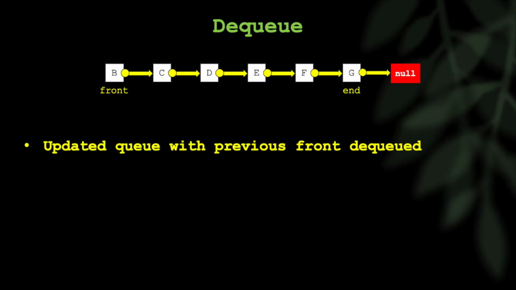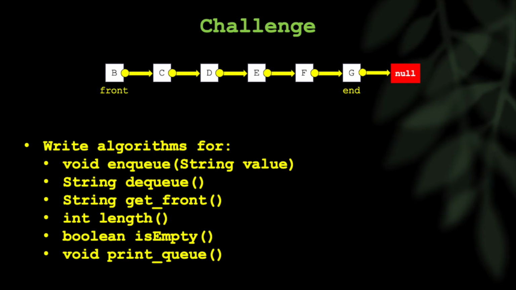So now I have a challenge here. See if you can write the algorithms for enqueue, for dequeue, and dequeue here should return the string value, as you can see. And get the front. In other words, show me what's at the front of the queue without removing it.